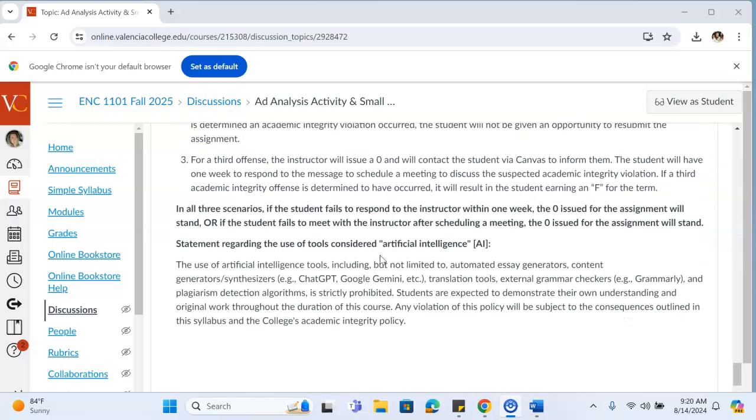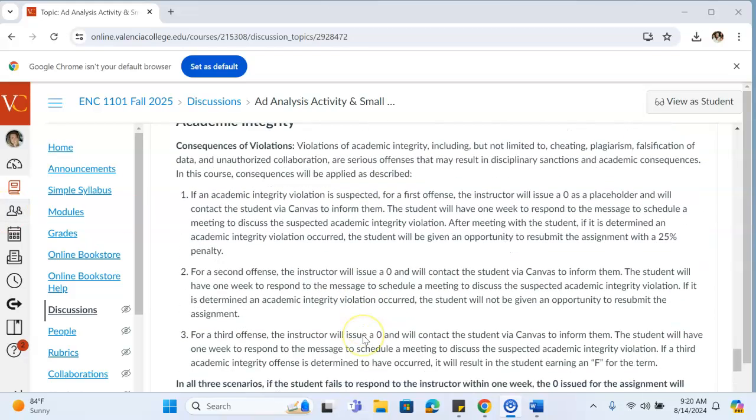I do want to remind you about artificial intelligence for this course. You are not allowed to use AI for this course. This includes automated essay generators, content generators, or synthesizers such as ChatGPT, Google Gemini, etc. This includes translation tools, external grammar checkers such as Grammarly, plagiarism detection algorithms. All of these are strictly prohibited. You're expected to demonstrate your own understanding and original work throughout the duration of this course. Any violation of this policy is subject to these academic integrity violation consequences.